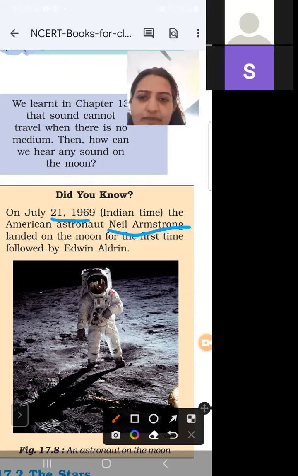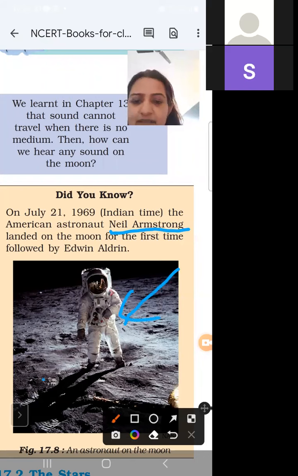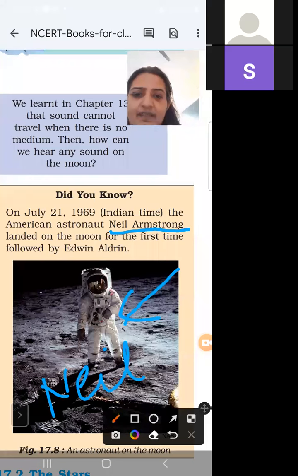So as we know, in 1969, the American astronaut whose name was Neil Armstrong, this is Neil Armstrong, who landed on the moon the first time. On what date did he land? On July 21, 1969.